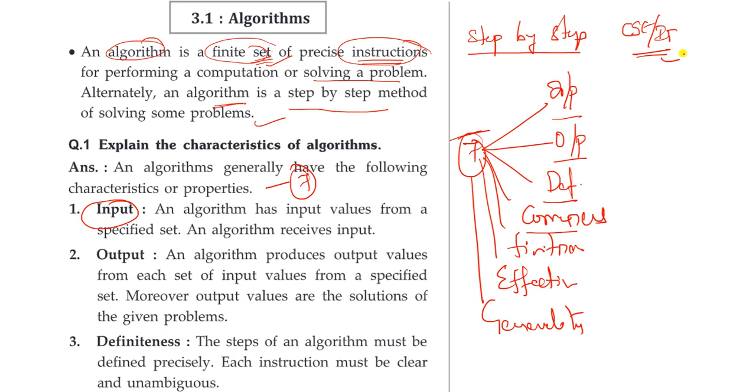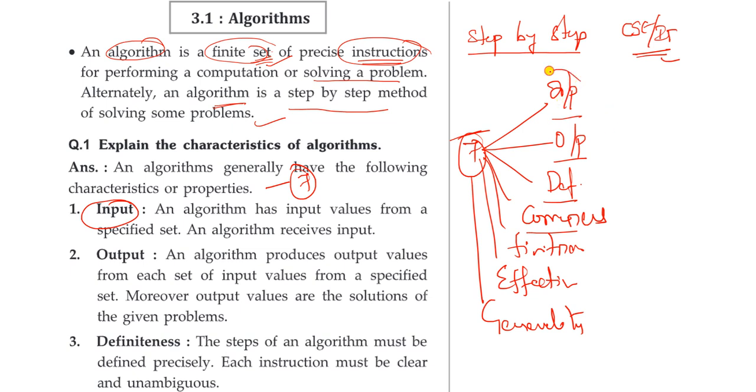Before writing the core code, you have to write an algorithm. That means a step by step process: what variables we should use, what is the main theme or the main problem of that program, what next we have to add, what we have to subtract, or what we have to search. Depending on the program and the problem, we have to write the steps in the algorithm, right?